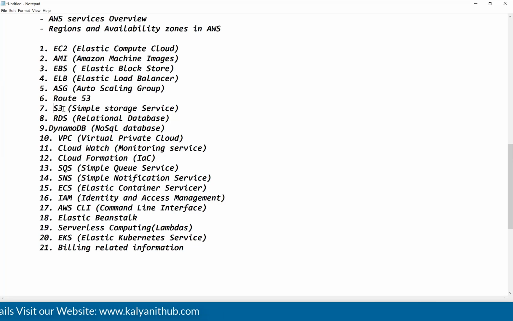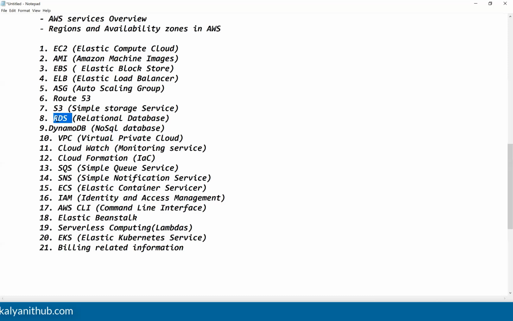Next one is S3, Simple Storage Service. To store bulk data, unlimited data, we will go with this S3. Here we are going to create buckets. Inside the buckets, we are going to store objects. Whatever objects you are storing, you can access those objects, guys. You can create multiple versions. You can host a static website in S3. A lot of things are there. We will discuss all those things here.